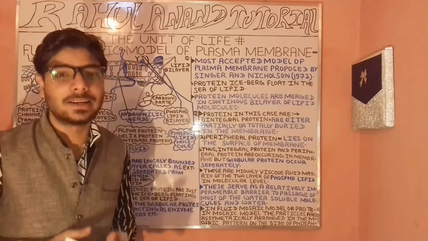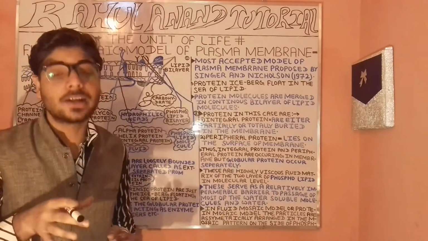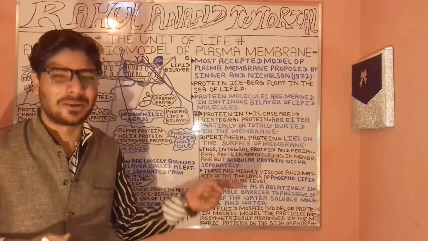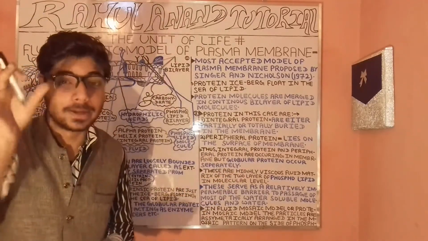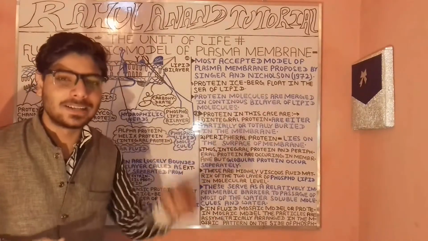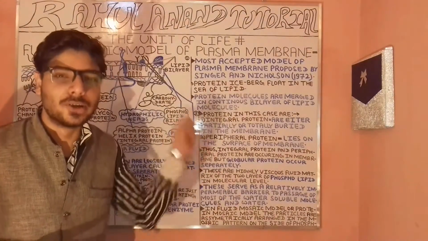So where will this be present? The integral and peripheral proteins will be present in the membrane space. But when we are talking about the globular protein, where will it be present? It will be present in a separate ratio and proportion in the fluid mosaic model.